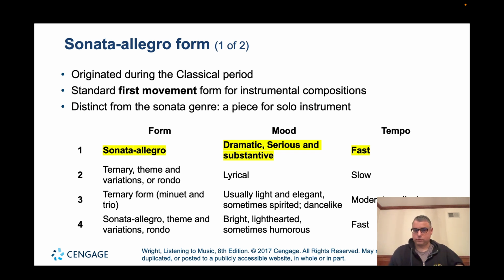String quartet, first movement is going to be in sonata allegro form. A sonata, whether it's a piano sonata or an instrumental sonata, it's going to be in sonata allegro form. If it's an octet, wind quintet, whatever, a multi-movement form, the first movement is going to be in this form, okay? And it's dramatic, it's very serious, and the tempo is always going to be a fast tempo. The second movement will be a slow tempo, third movement will be a moderate tempo, fourth movement will be the fast tempo again. But again, the first movement is always going to be a fast tempo and in the sonata allegro form.